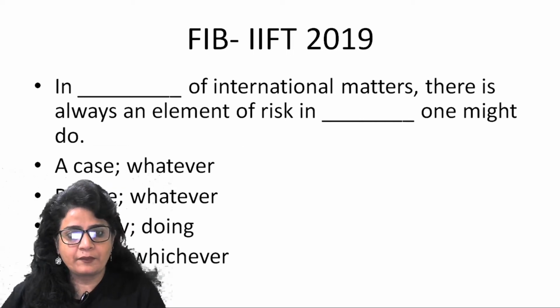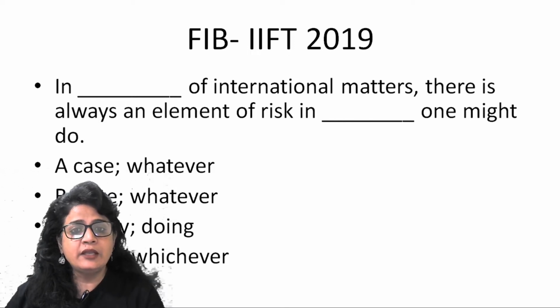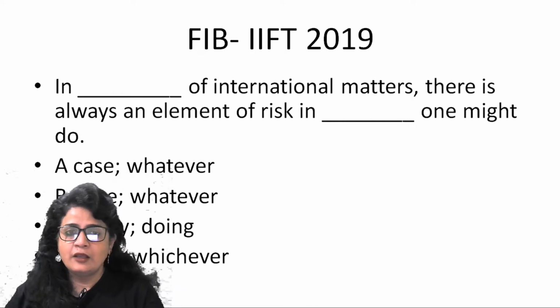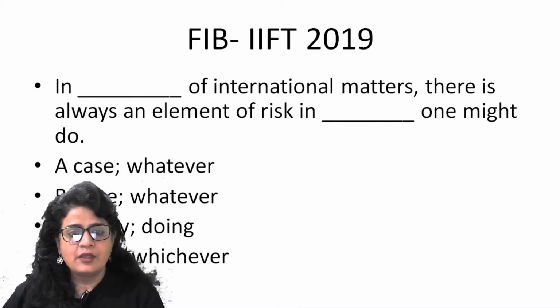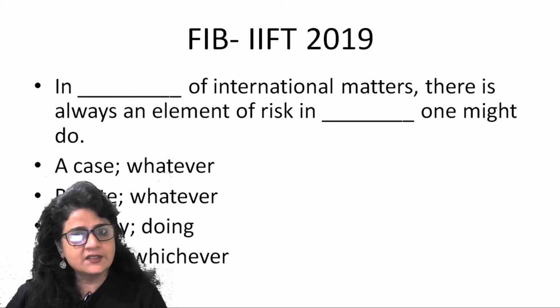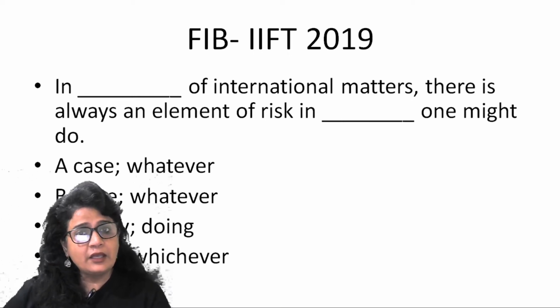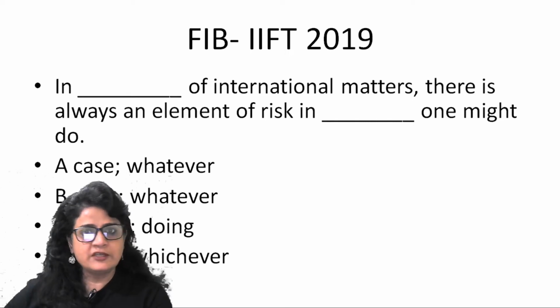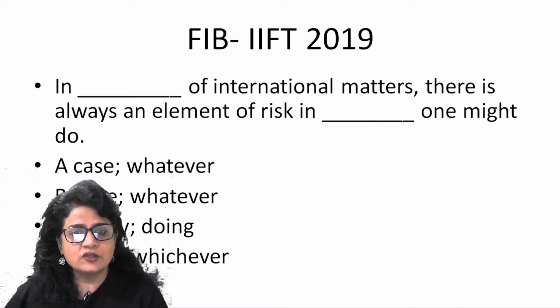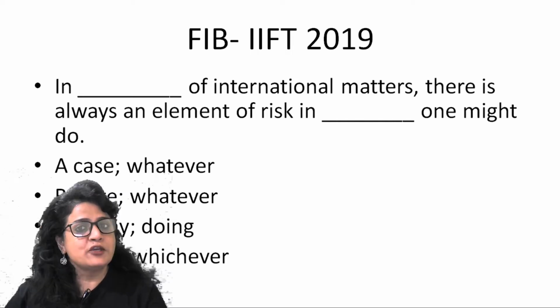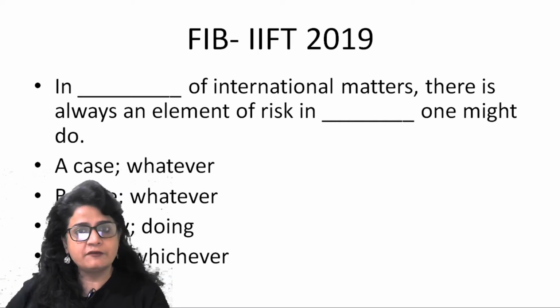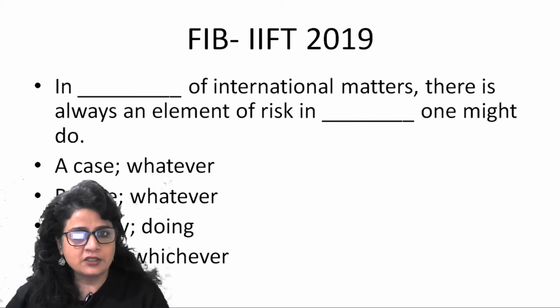IIFT, one more question. In dash of international matters, there is always an element of risk in dash one might do. Look at the second options only. In whatever one might do, in whatever one might do, so the first and second are both the same. In doing whatever one might do, so that's eliminated. In doing what one might do does not feel appropriate. In whichever one might do, whichever option you choose is fine, but whichever one might do is not appropriate.